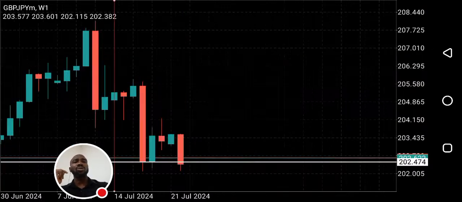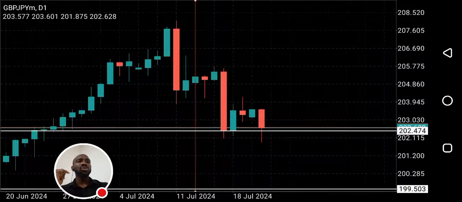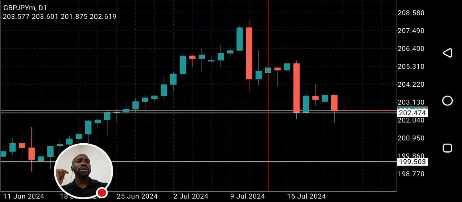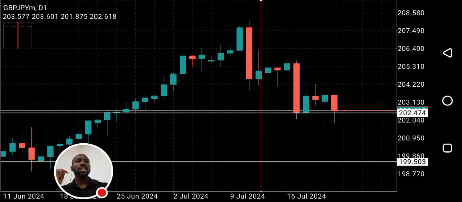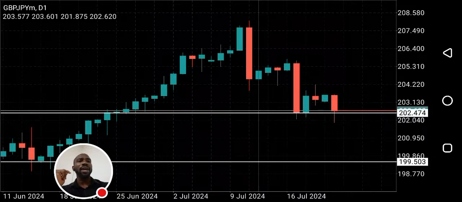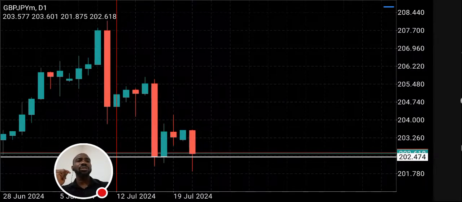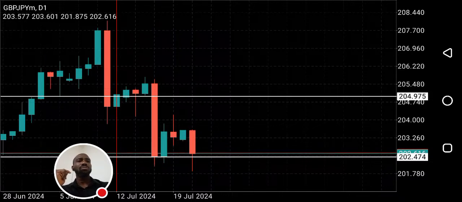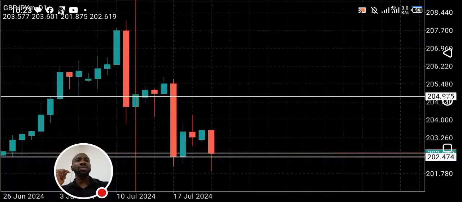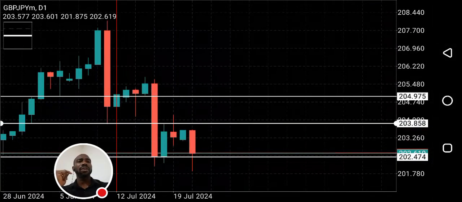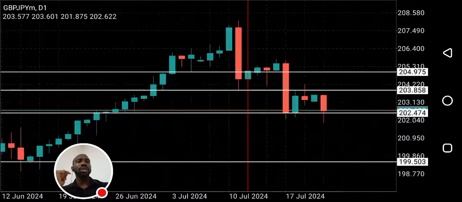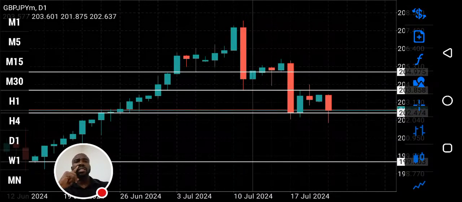So we need to go down to lower time frame. On daily, you can see the pattern we had there. This is an engulfing pattern, right? And after the formation on the daily, we have a fair value gap here that is yet to be filled. So GJ has a high probability of coming to fill this fair value gap before going bearish. But let's go down to 4 hour time frame.